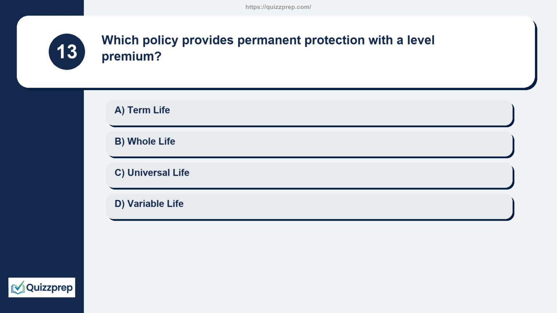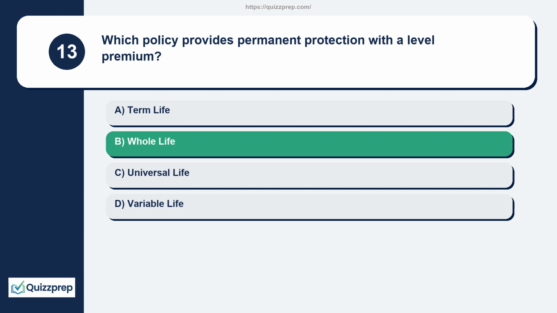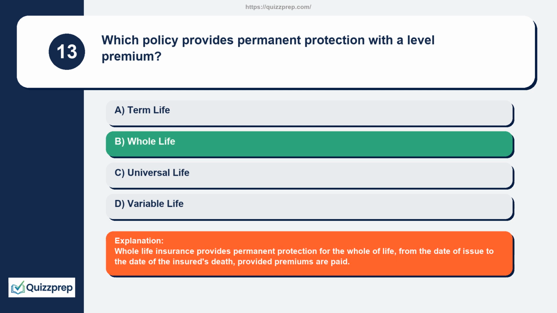Question 13. Which policy provides permanent protection with a level premium? Term life, whole life, universal life, variable life. Whole life insurance provides permanent protection for the whole of life, from the date of issue to the date of the insured's death, provided premiums are paid.